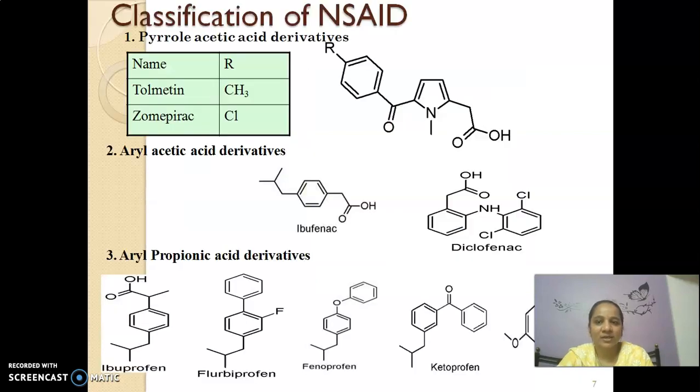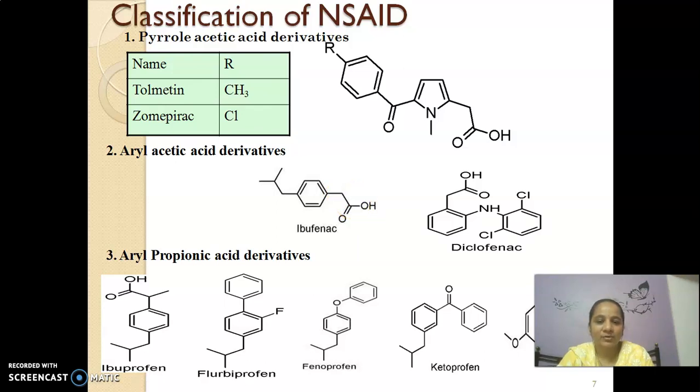Let's see the classification of NSAIDs. The first category is the pyrrole acetic acid derivatives. They consist of a pyrrole ring, a 5-membered ring with 1 nitrogen atom, and an acetic acid 2-carbon moiety along with a carboxylic group. That's why it is called a pyrrole acetic acid derivative. An example is tolmetin. Next are the aryl acetic acid derivatives, in which an aromatic ring is attached to acetic acid. That's why they are called aryl acetic acid derivatives.